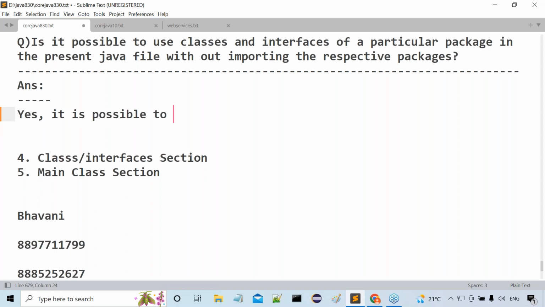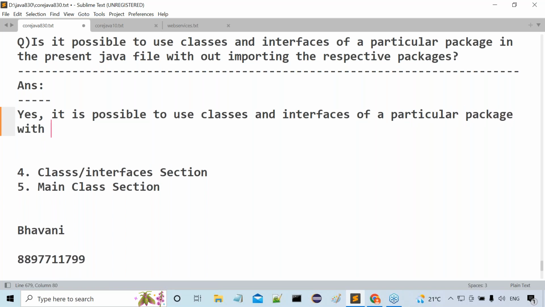Yes, it is possible to use classes and interfaces of a particular package without importing the respective package. But what is the alternative?